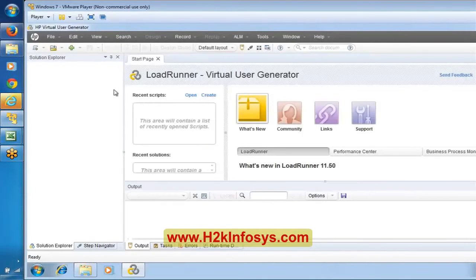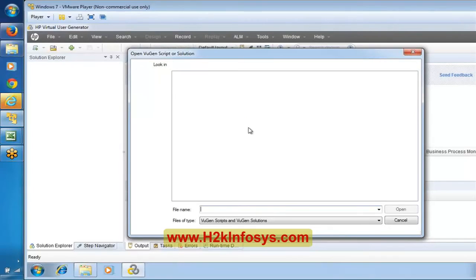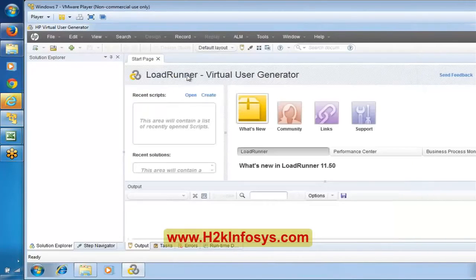Okay, let's try to open the scripts. Let me go and say open here. Let us see if this script has been saved or not. Now I think under C drive, under VuGen scripts, we have created My First Script. Let me open this. We'll see what is happening.